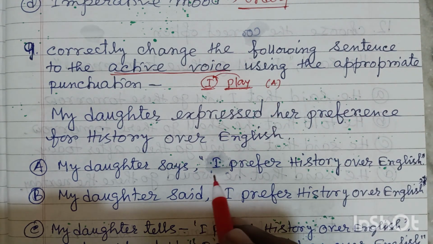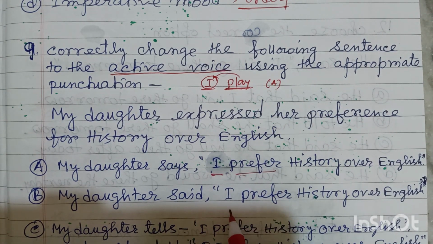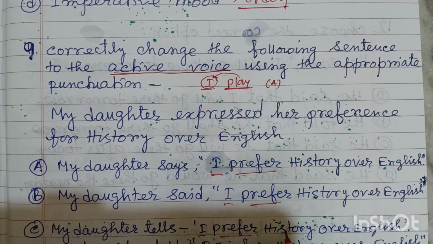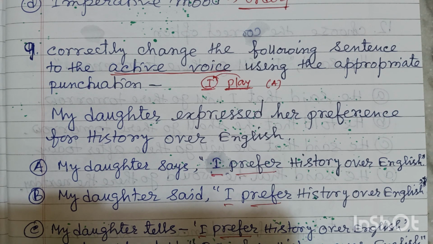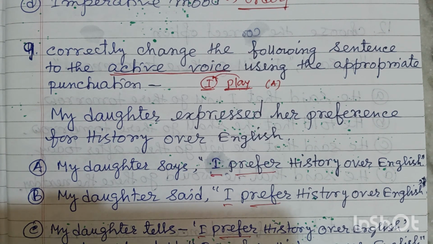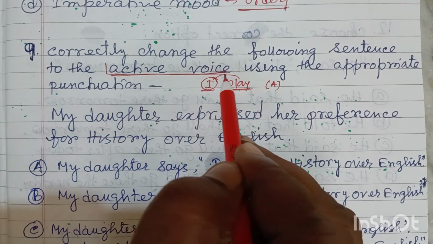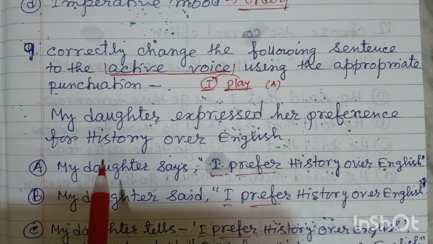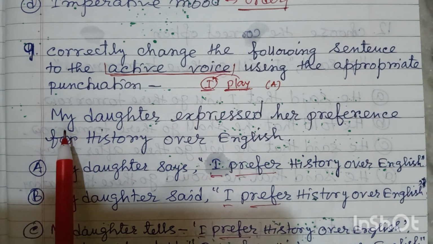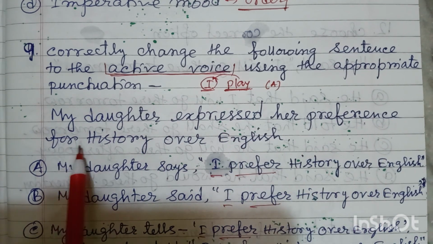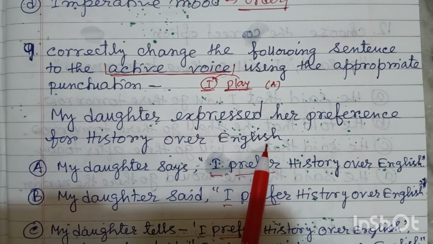Friends, here you can see I prefer in the options. You can see here also I prefer. That means all these forms are active forms. There is no one form which is passive. So don't be misguided by watching this part. The question is, my daughter expressed her preference for history over English.